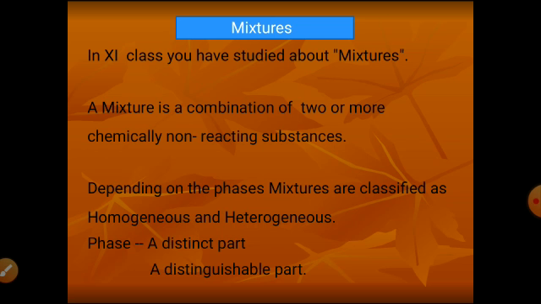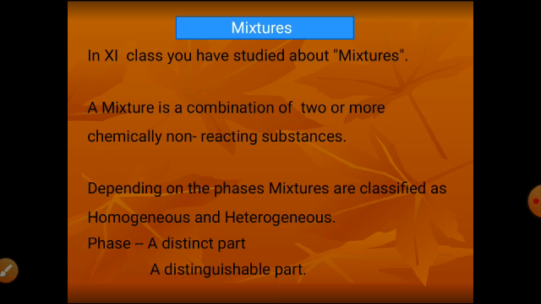That can be varied within certain limits. And since the substances do not react, they do not form any new substance. So the mixture shows all the properties of the original substances.